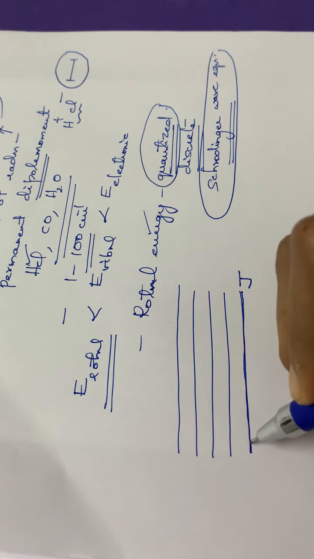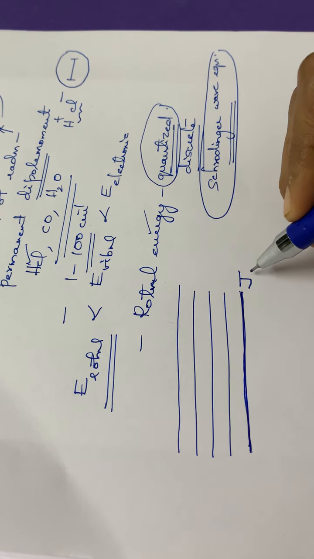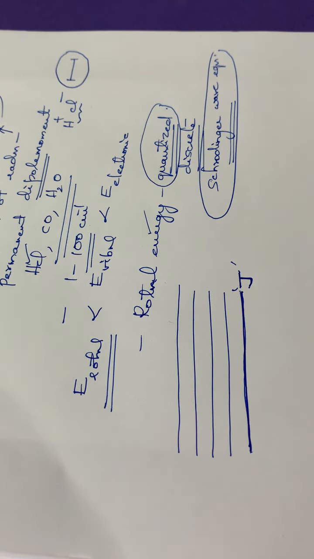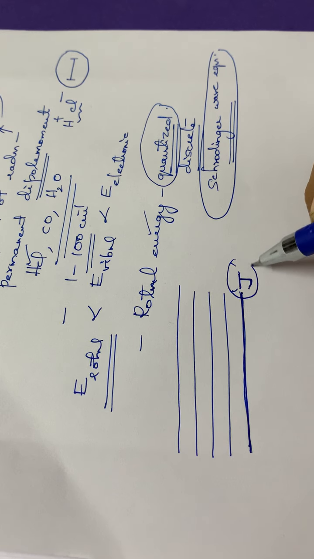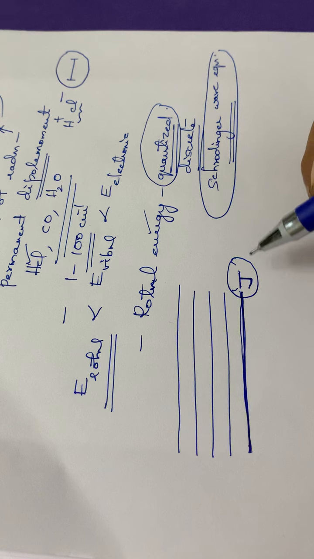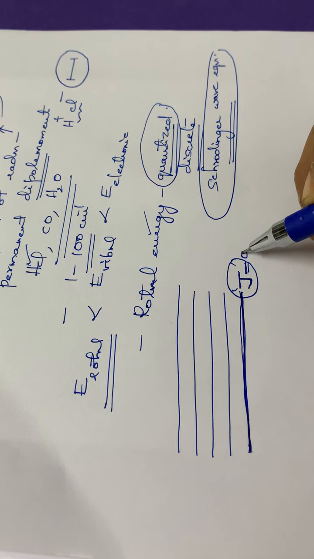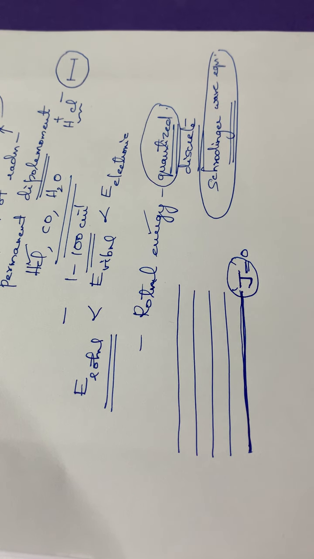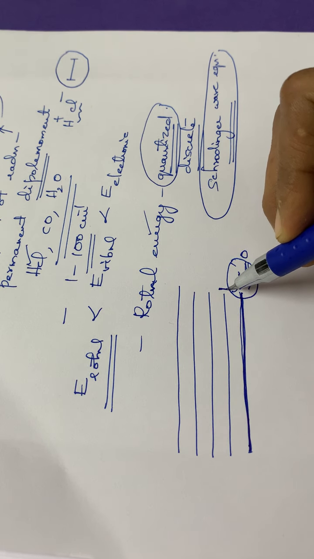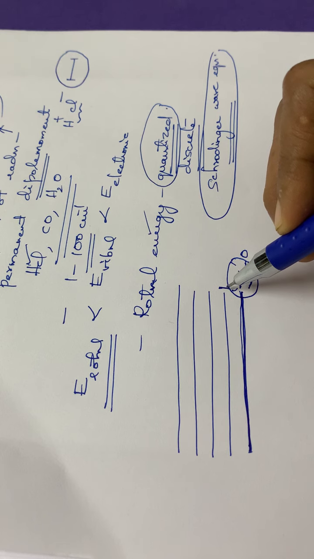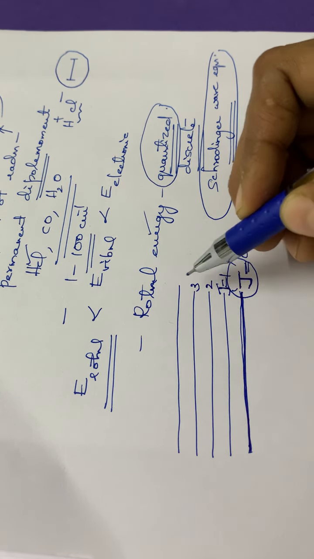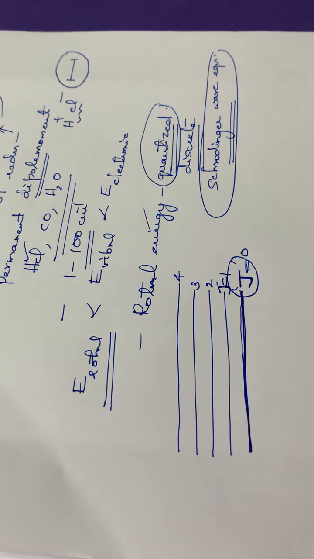This is the lowest rotational energy level, denoted by the rotational quantum number J, and the lowest level has J equal to 0. The next higher levels are J equal to 1, J equal to 2, J equal to 3, J equal to 4, and it goes on like that.